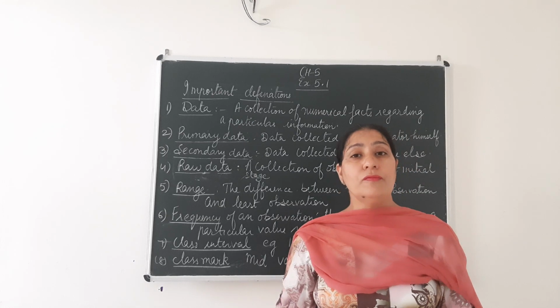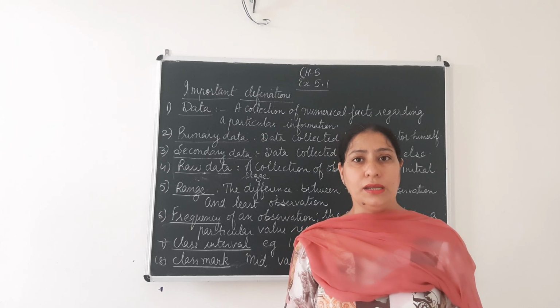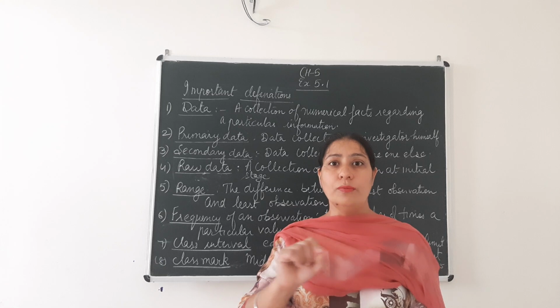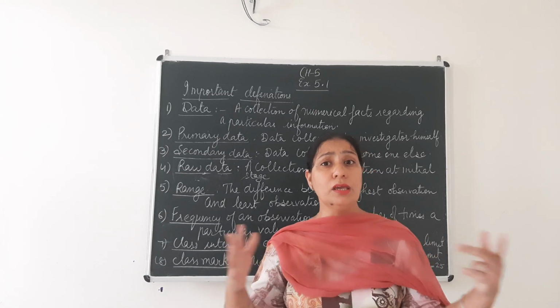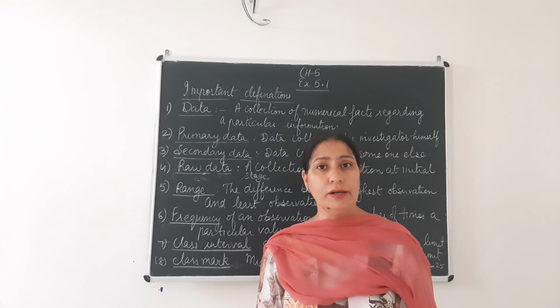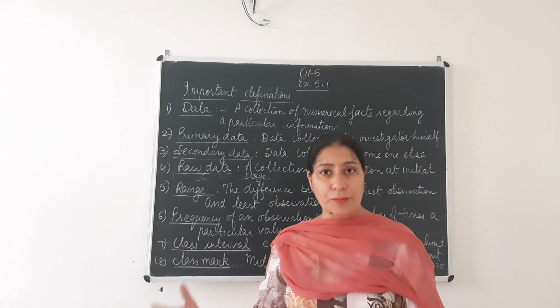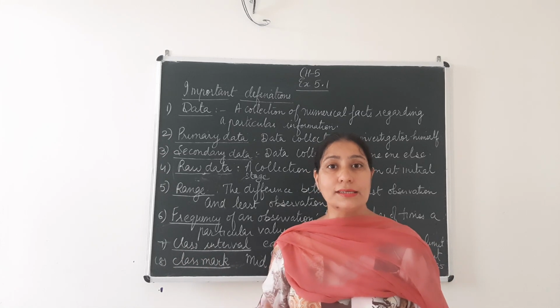Now it is very difficult for me to make a table and write how many children got 1 mark or 2 or 3 up to 80. That will become a huge table. So what will I do? I will break up my information in the form of limits, class limits.